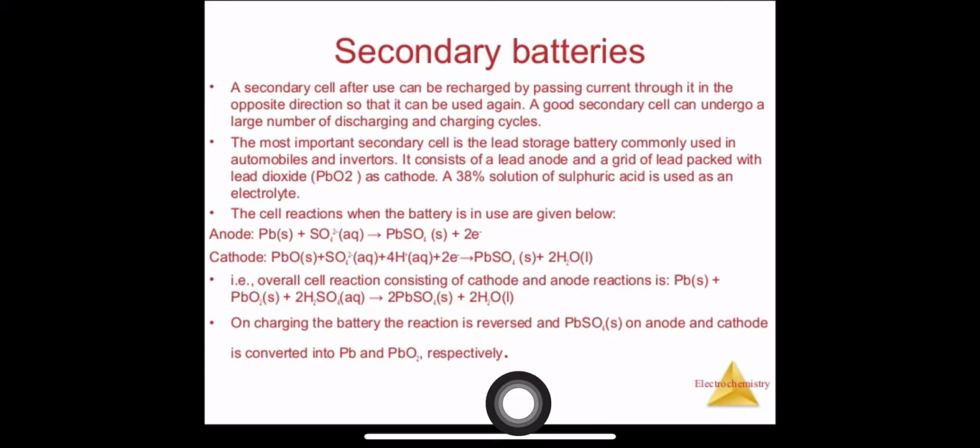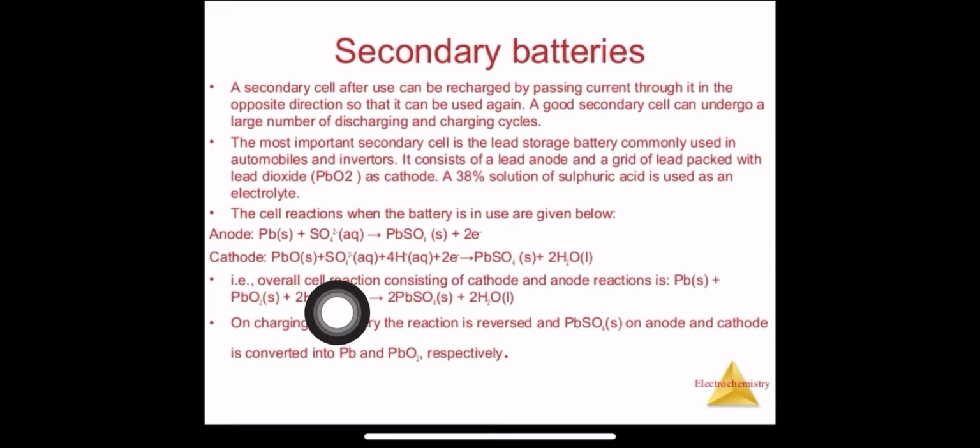Basically, how will you identify whether the charge is empty or not? SO4 is utilized in both reactions, at the anode and at the cathode, from our electrolyte. So the consumption of SO4 ions is more.